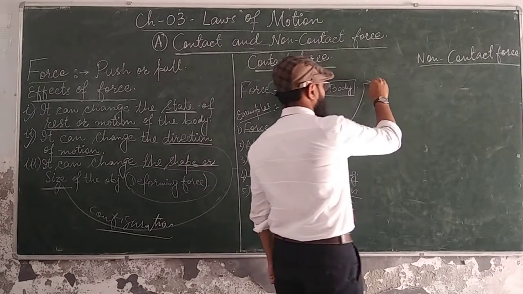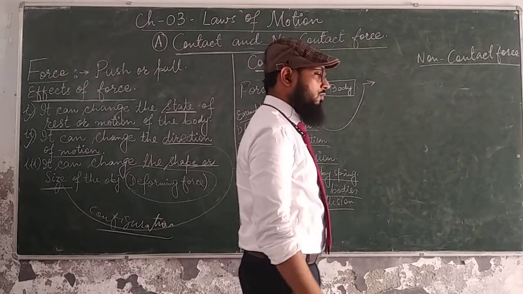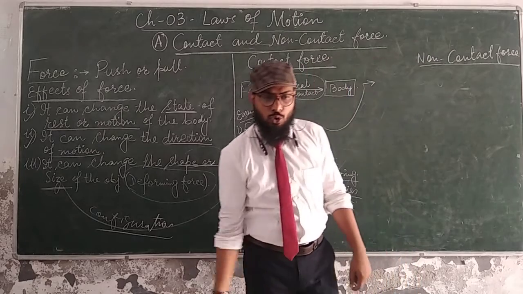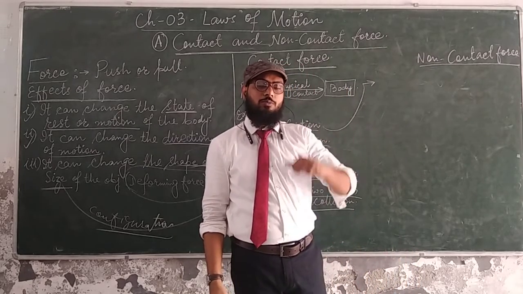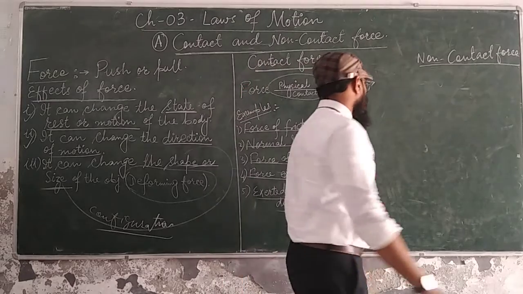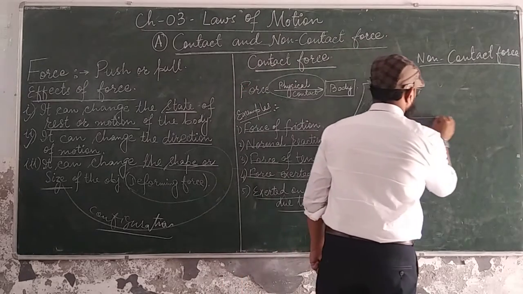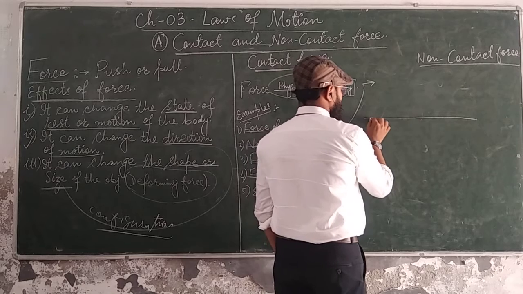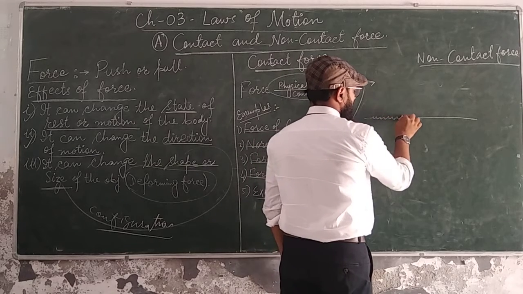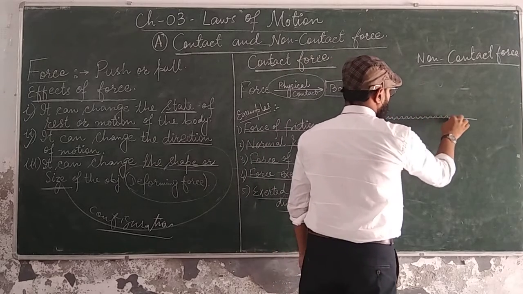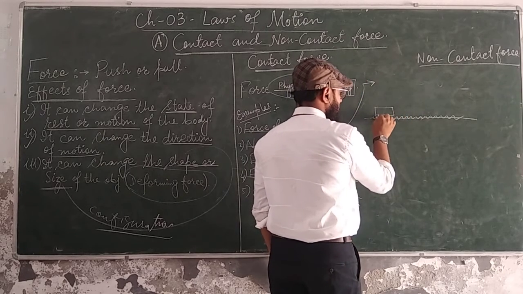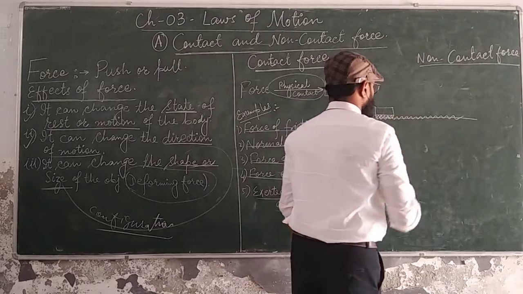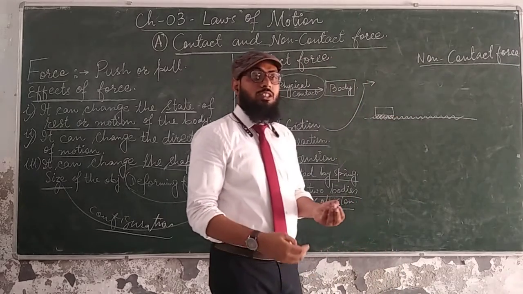Force of friction. What is force of friction? You might have seen when you roll a ball, after some time the ball stops. Why is this happening? Because if you see closely, there is a floor. The floor is made up of a certain kind of physical arrangement, and if a body is rolling over this, the body also has this kind of jerks on its surface.